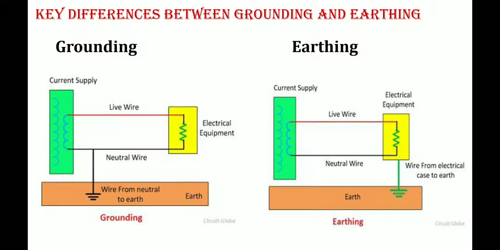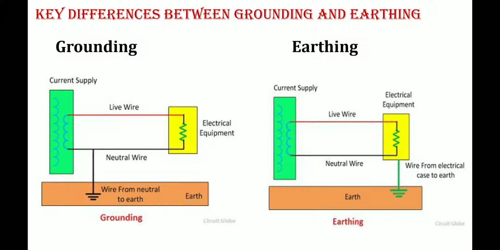Okay, next, for grounding the black wire is used, and for earthing the green wire is used. Grounding balances the unbalanced load. Keep it in mind, grounding just balances the unbalanced load. Earthing protects the overall complete equipment, and it also protects humans or animals from getting an electrical shock.